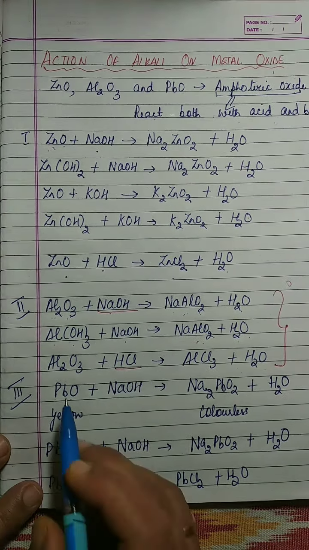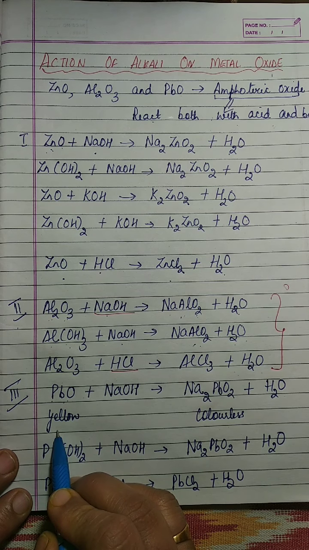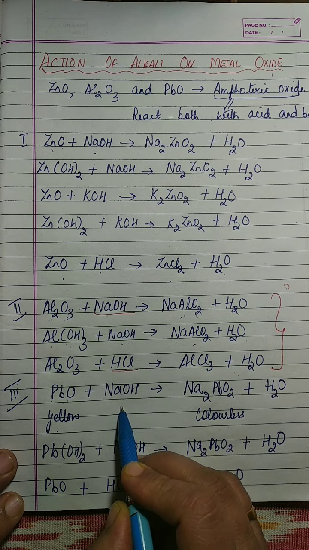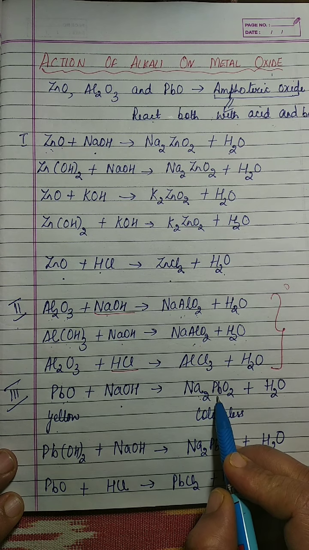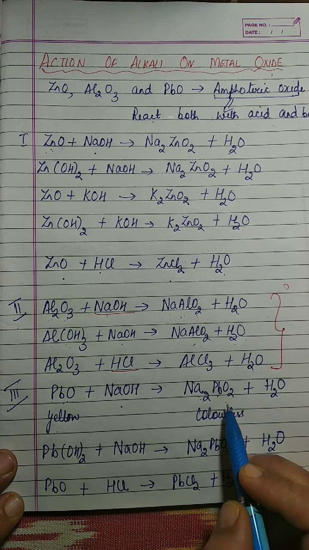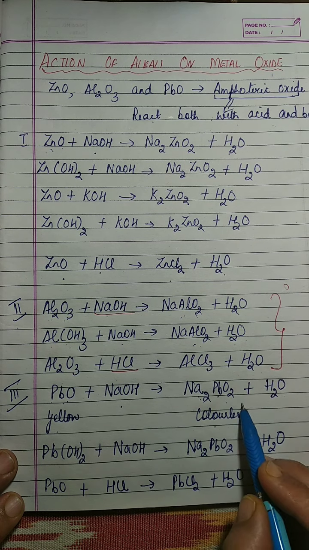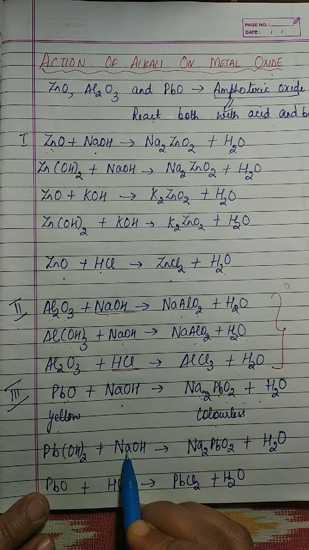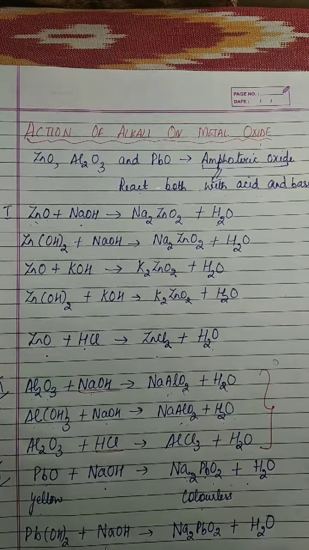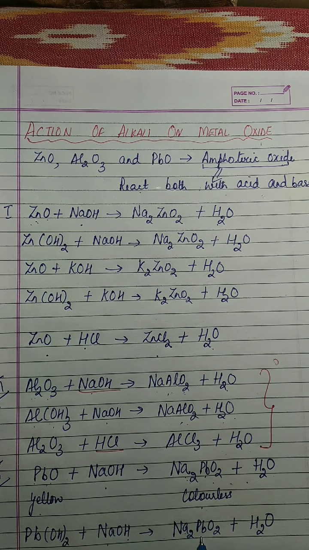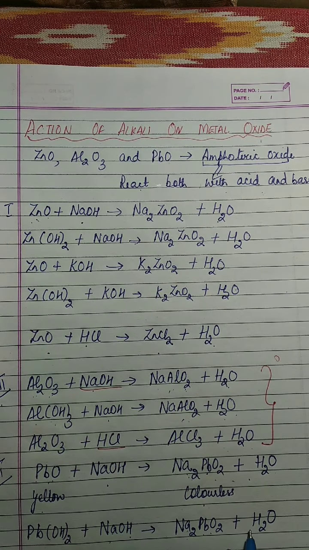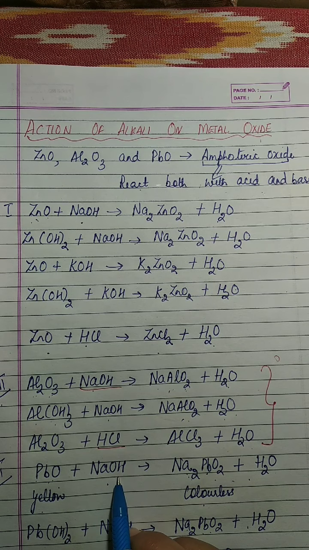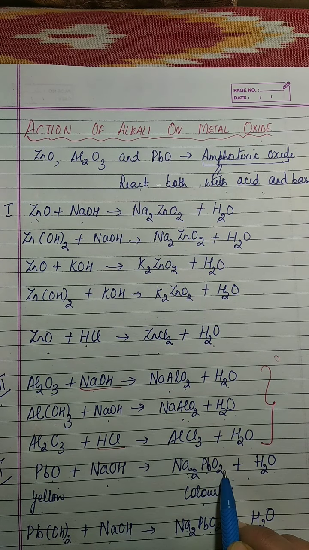Last example is of lead. Lead oxide, which is yellow in color, when it reacts with hot and concentrated sodium hydroxide, forms sodium plumbite, that is Na2PbO2, which is colorless and soluble. Along with that, water. Same way, lead hydroxide also combines with hot and concentrated alkali, forming sodium plumbite, that is Na2PbO2, along with water. Same way, lead oxide can also react with KOH, forming potassium plumbite.